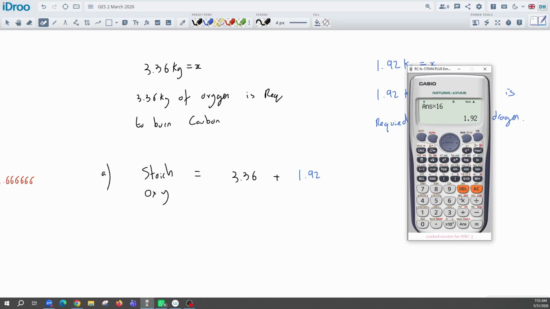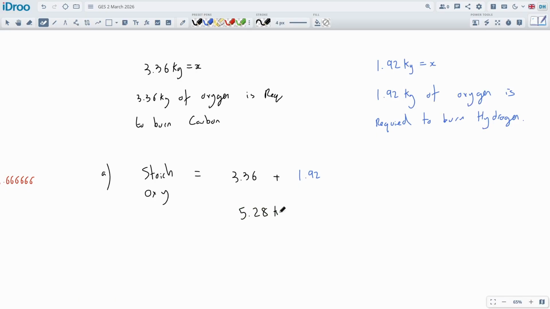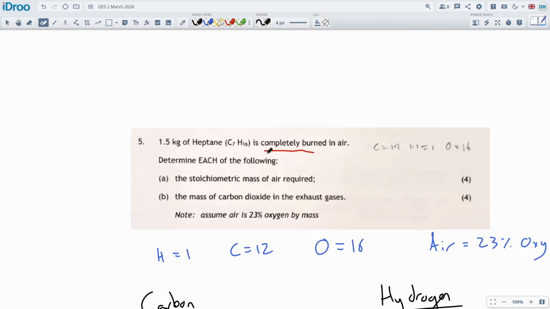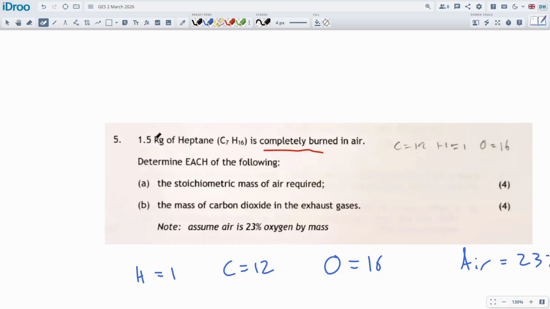Okay, so let's add these together. 1.92 is already in my calculator, plus the 3.36 gives 5.28. We need 5.28 kilograms of oxygen for every 1.5 kilograms of fuel that we're burning. And stoichiometric is in relation to the total amount of fuel. It's not per kilogram. That would be called specific.